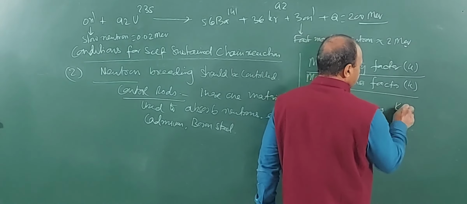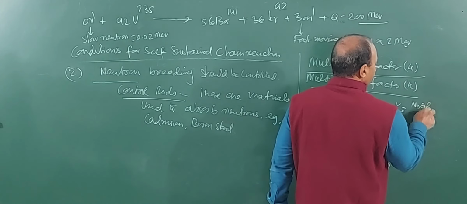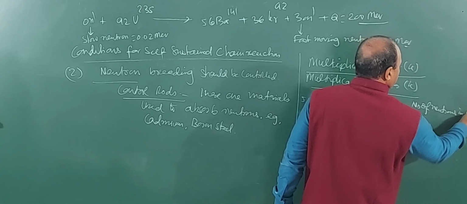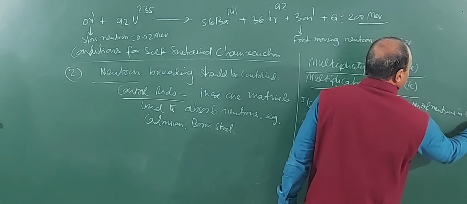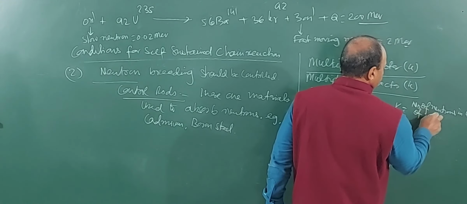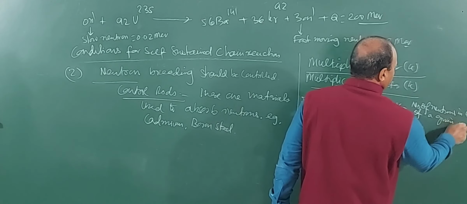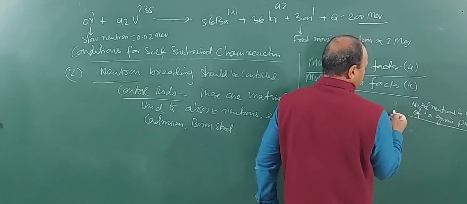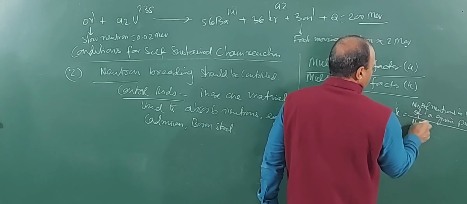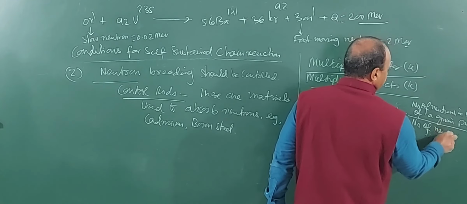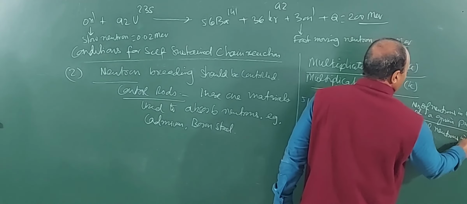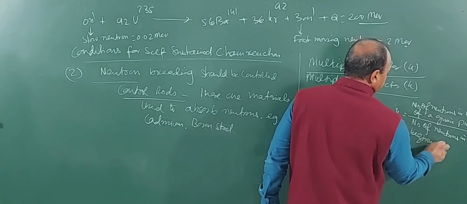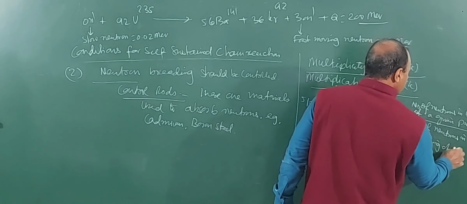K is equal to the number of neutrons in the beginning of a given process divided by the number of neutrons in the beginning of the previous process.